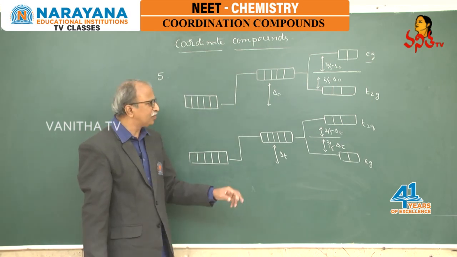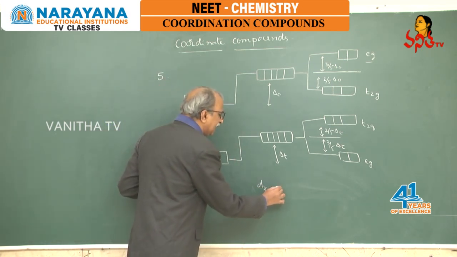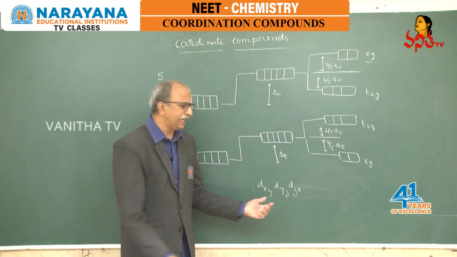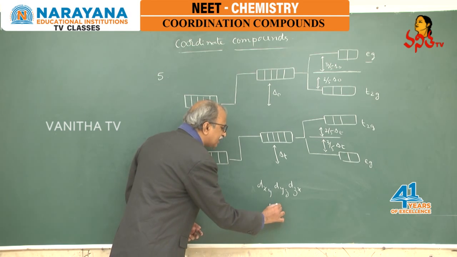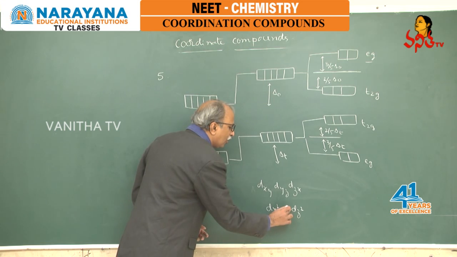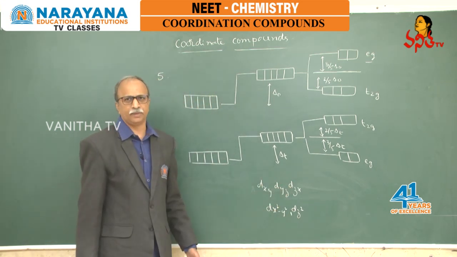In between the axis means the orbitals dxy, dyz, dzx are influenced more effectively than those along the axis, dx square minus y square and dz square. So therefore, the splitting is different.